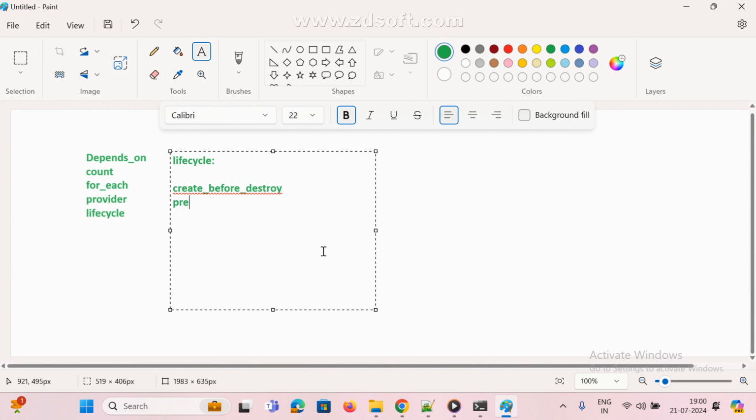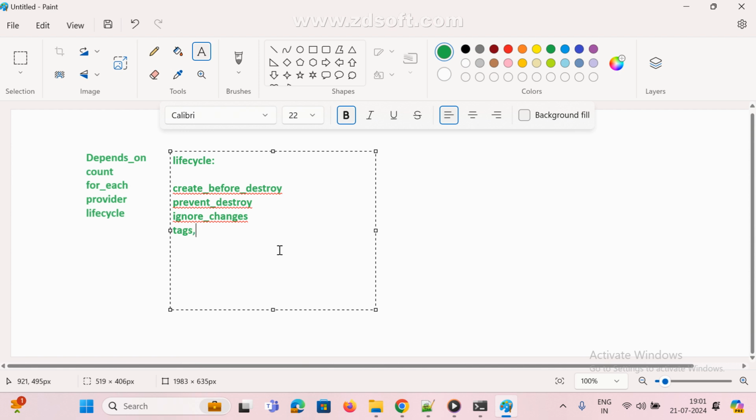If some resources we do not want to allow to be deleted, prevent destroy. Next, ignore changes. Now here mostly we give some tags, whatever changes you want to ignore, all that we need